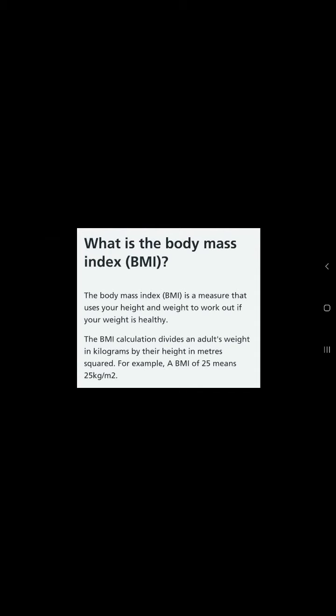For example, if a person's height is 1 meter, we will divide the weight 25 kg by the height squared, which is 1 meter squared. So the BMI of the person is 25 kg per meter squared. If the BMI of a person is less than 25, the person belongs to normal weight. If a person's BMI is above 25, that person belongs to overweight.